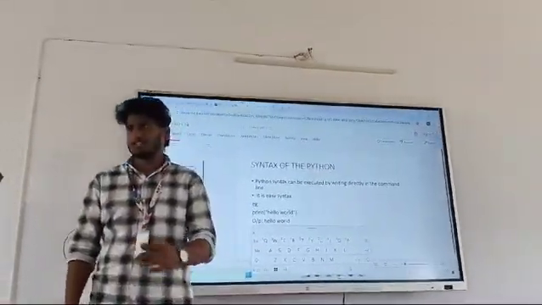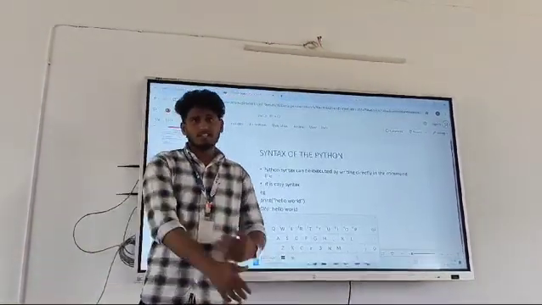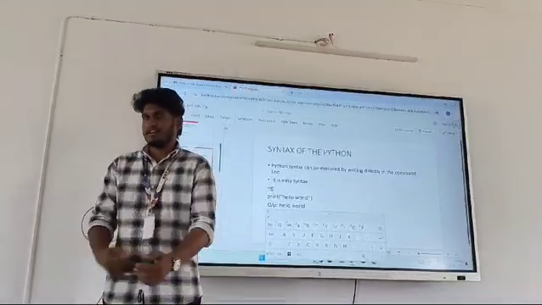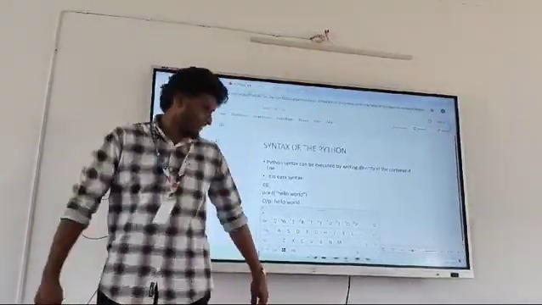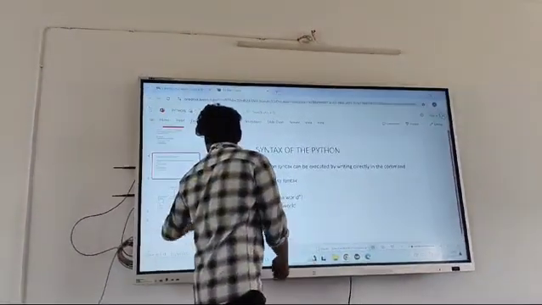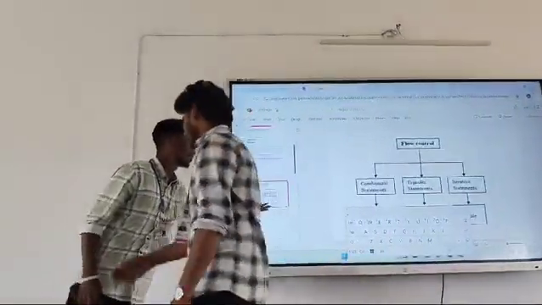Python is a very simple programming language compared with other languages. It has a simple syntax, like single line code learning. This is a small example of the Python syntax code. Next are the control statements.